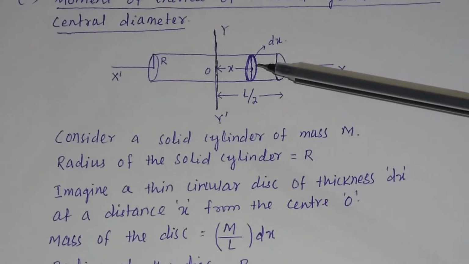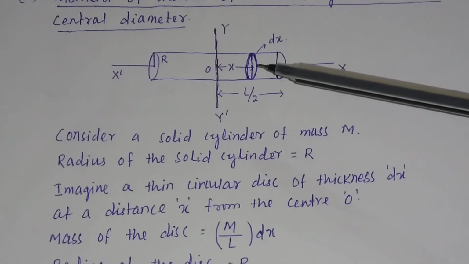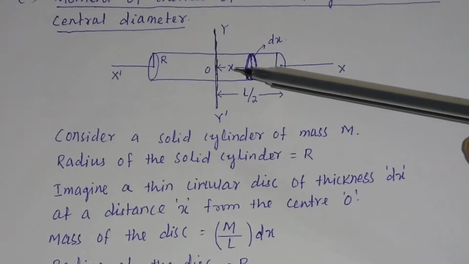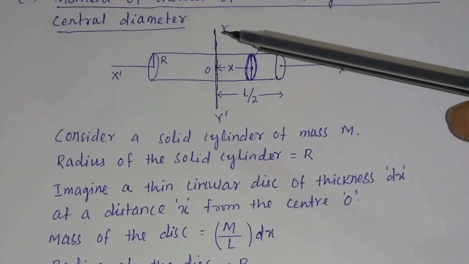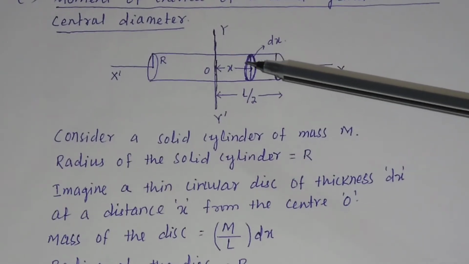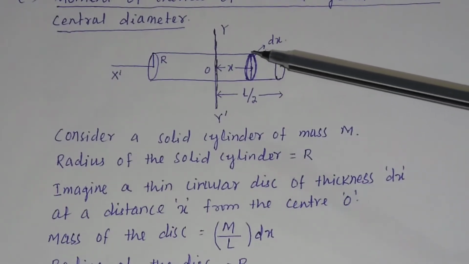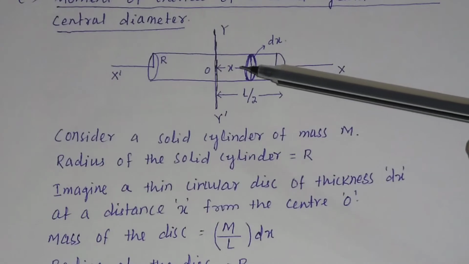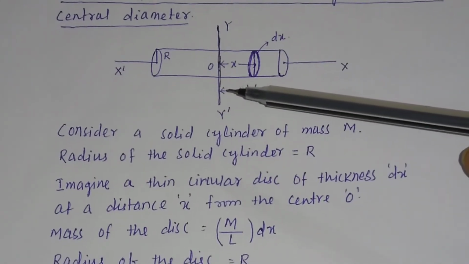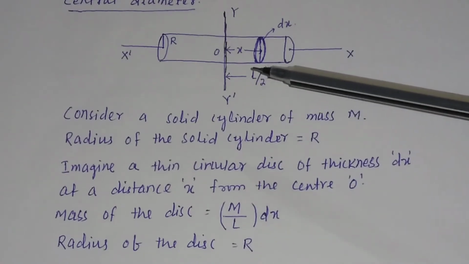The thickness of this circular disc, let us say, is equal to dx, and the circular disc is at a distance x from the central diameter. Then what will be the mass of this disc?